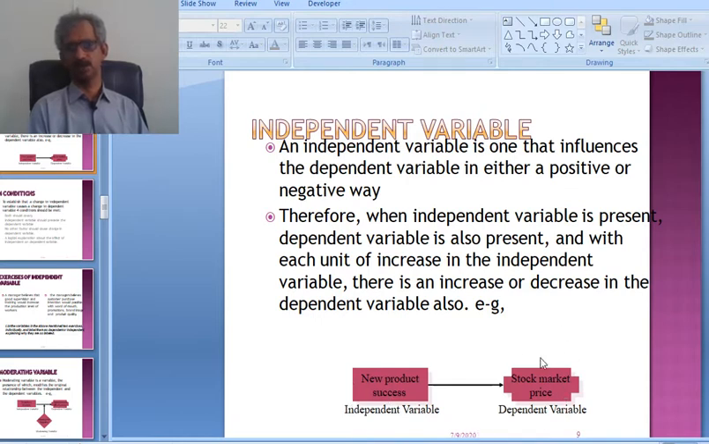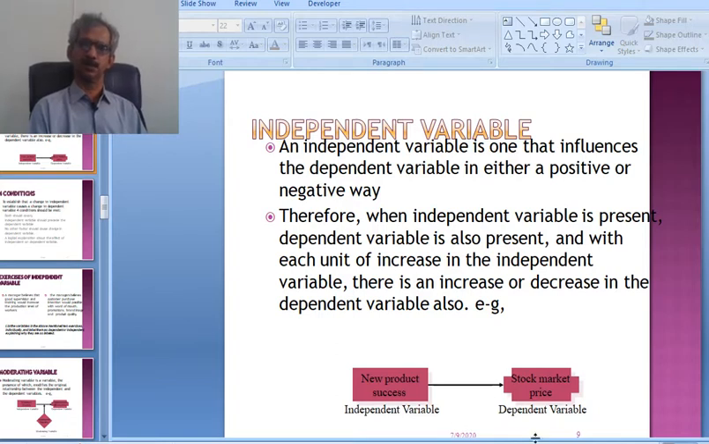Stock market price is the dependent variable. In this example, someone is checking the impact of new product success on the stock market price. That is, what will be the impact of the success of the new product introduced by the company on the stock price of that company.